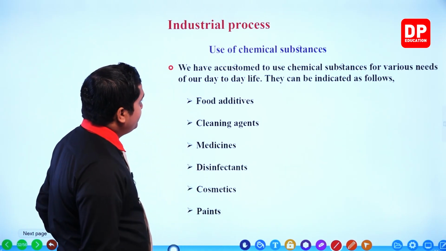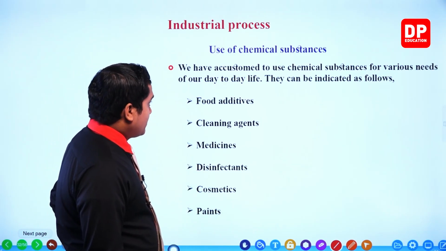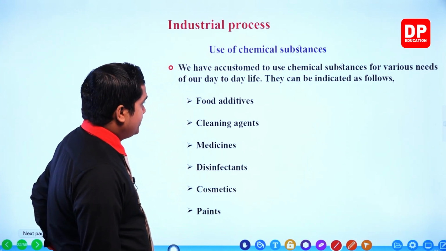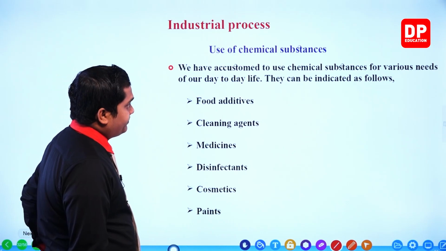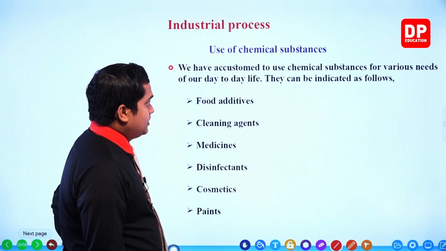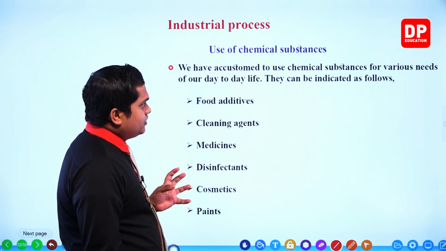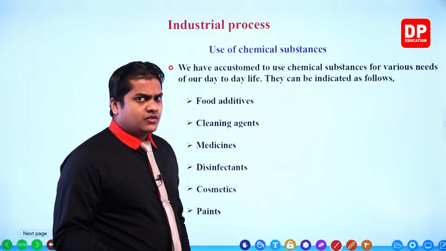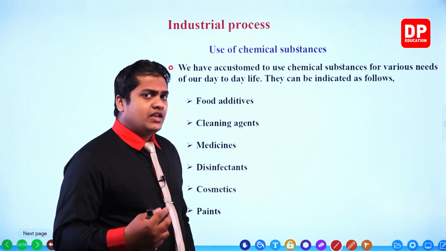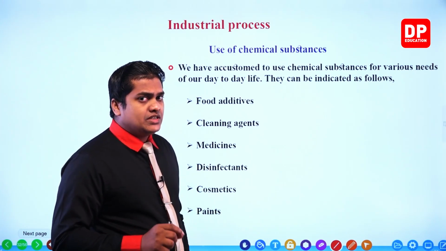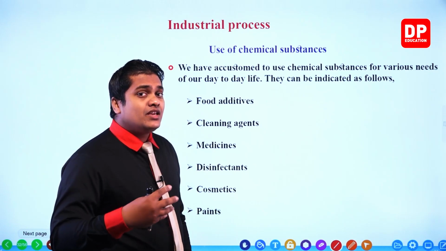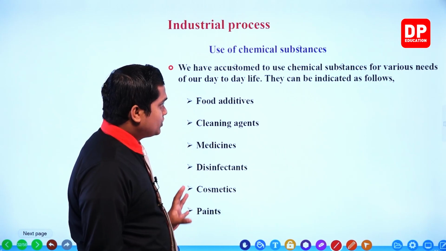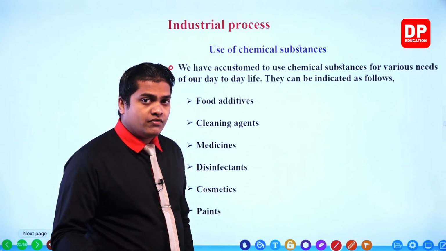So here it is given, we have become accustomed to using chemical substances for various needs of our day-to-day life. They can be indicated as follows. We use these chemical products in our various products and needs very often. So here are the areas where we use these chemical products more often.